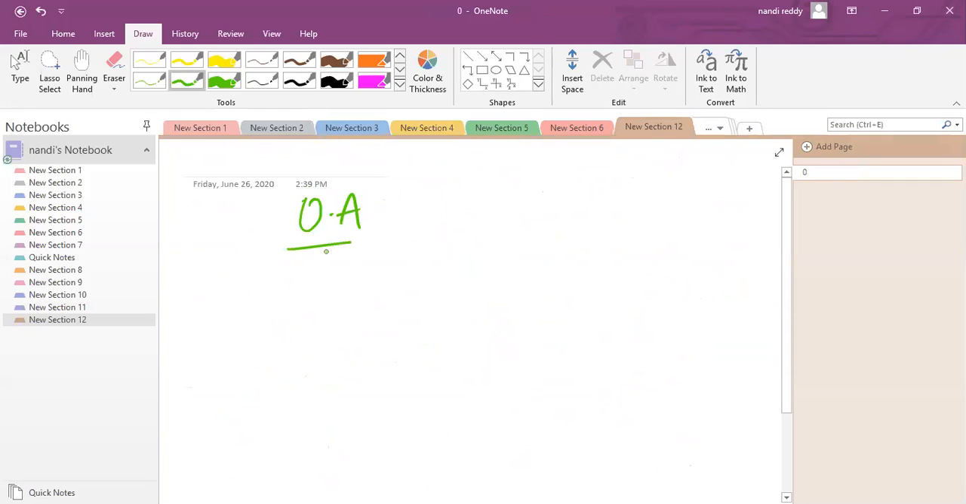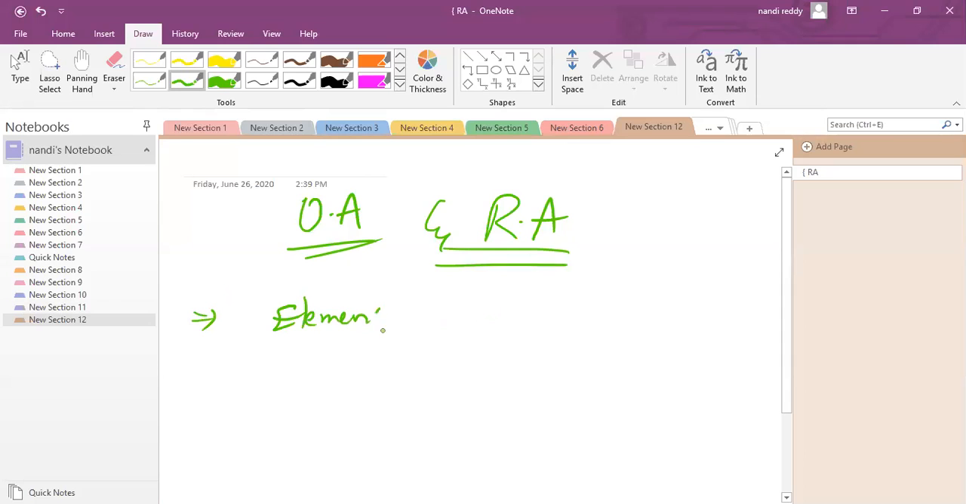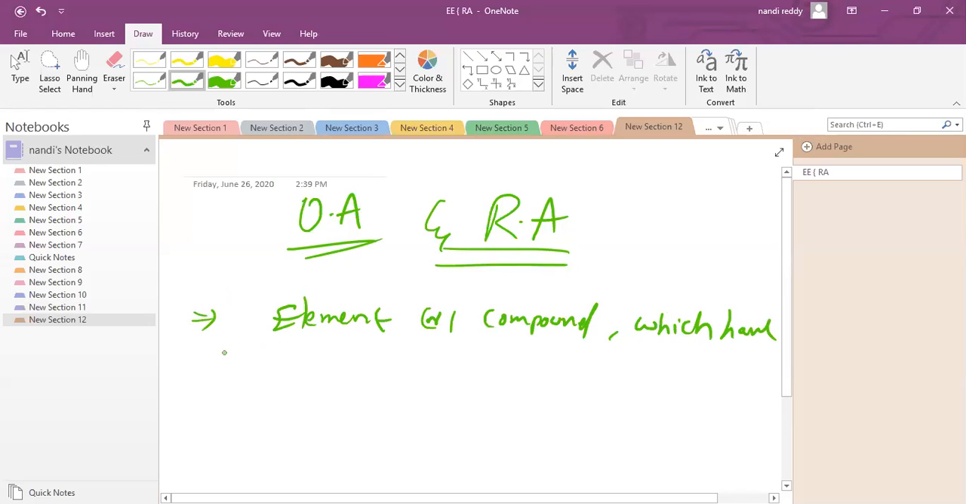Oxidizing agent and reducing agent. Some compounds can act as both an oxidizing agent as well as a reducing agent. So which of the following can act as oxidizing agent or reducing agent? What are the conditions? Please note down. An element, or maybe a compound also, which has an intermediate oxidation state, or whose oxidation number is in between